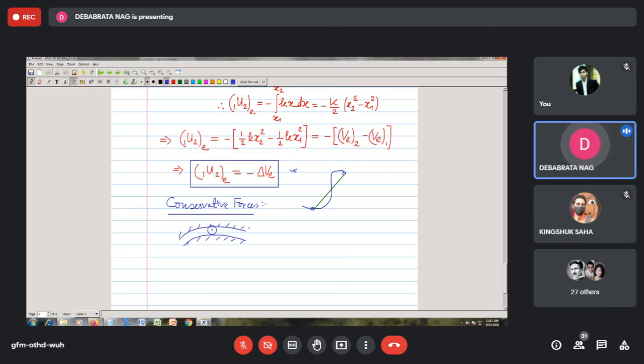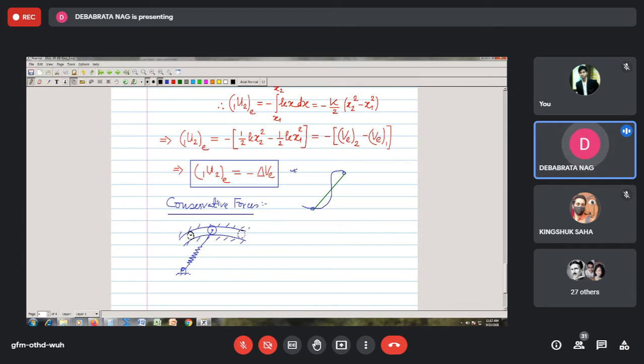Directly to this ball I attach a spring, which is fixed to this support point. Now suppose this ball needs to be moved from its initial position here to its final position.